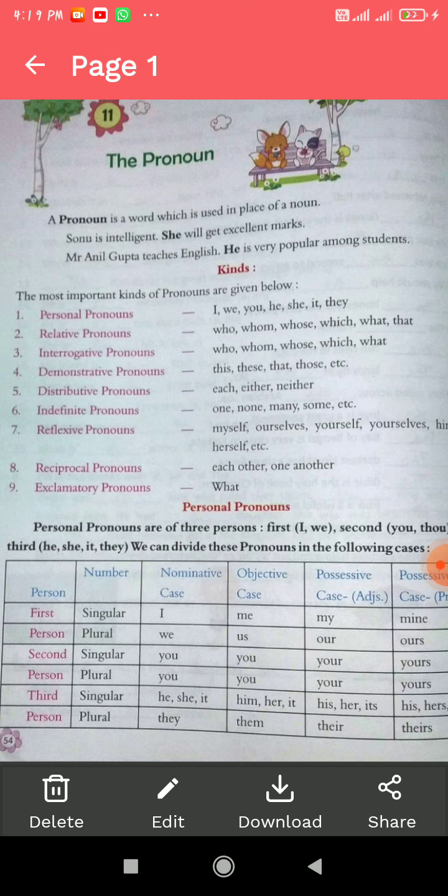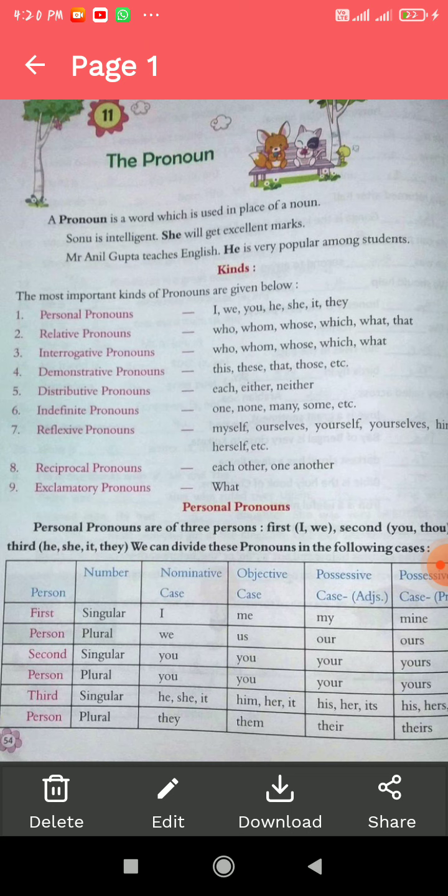Second is relative pronoun. Relative pronoun means who, whom, whose, which, what, that. A relative pronoun is a pronoun that not only refers to some noun but also joins two or more sentences or words, like a conjunction. Example: the man who came to you was not good. Here, the man is the subject, and the word who is a relative pronoun that shows the relation with the man. That's why it is called a relative pronoun.